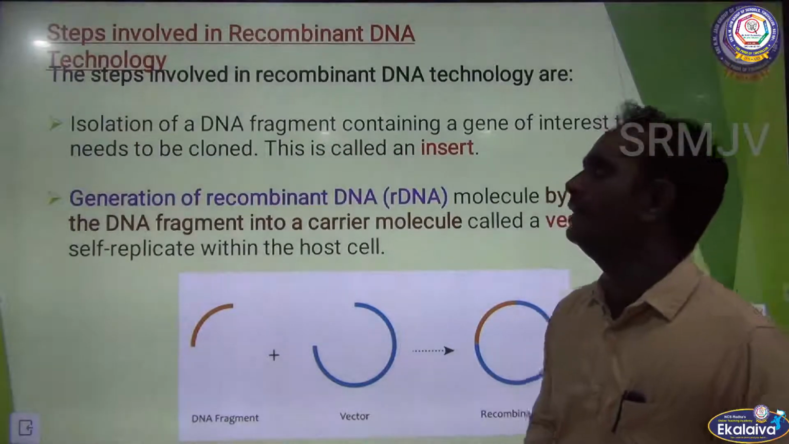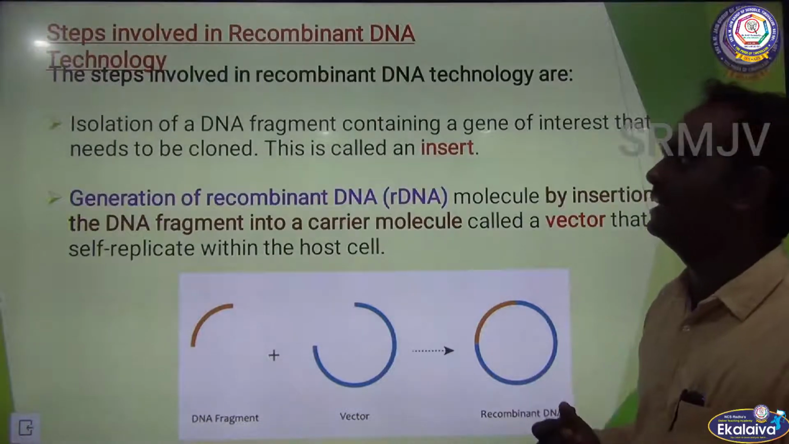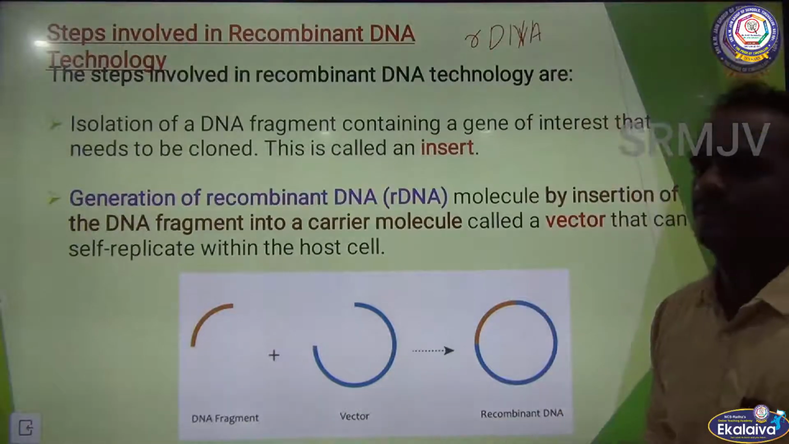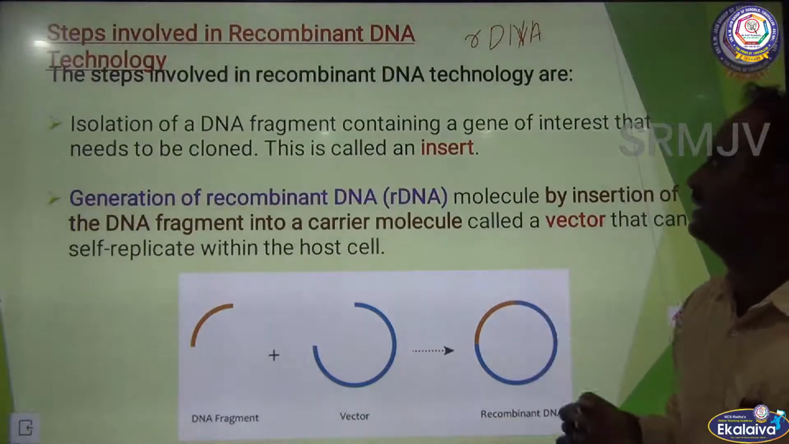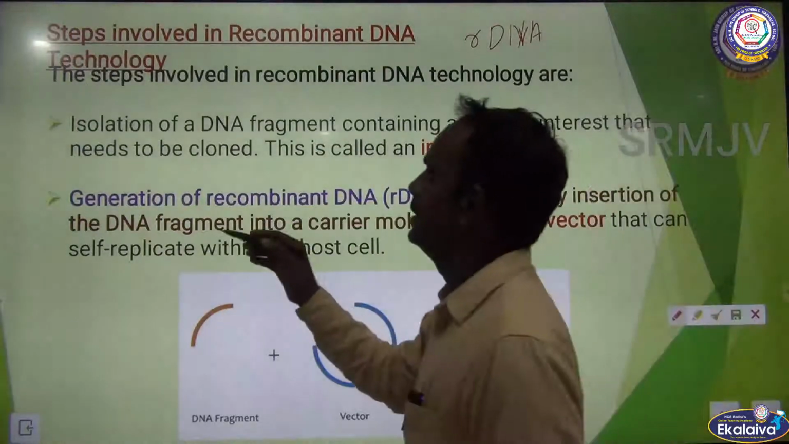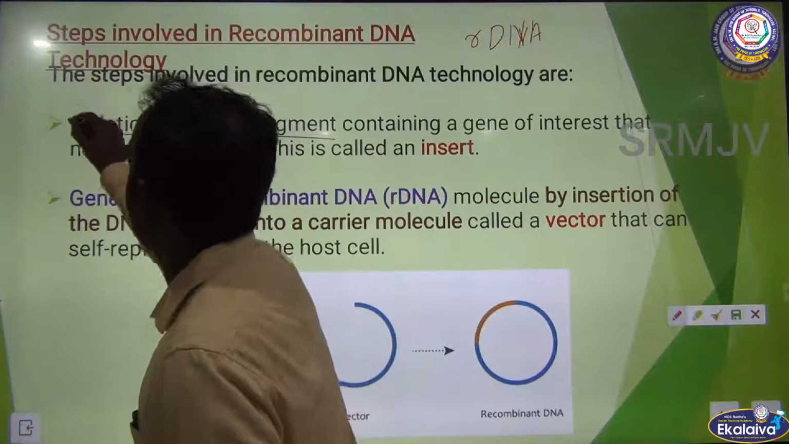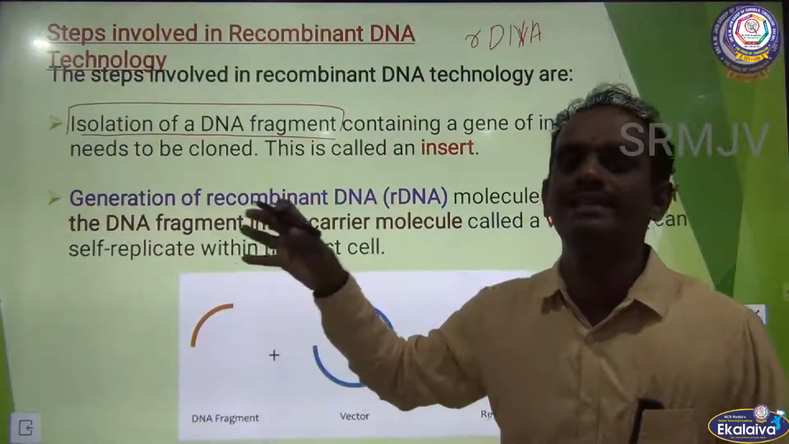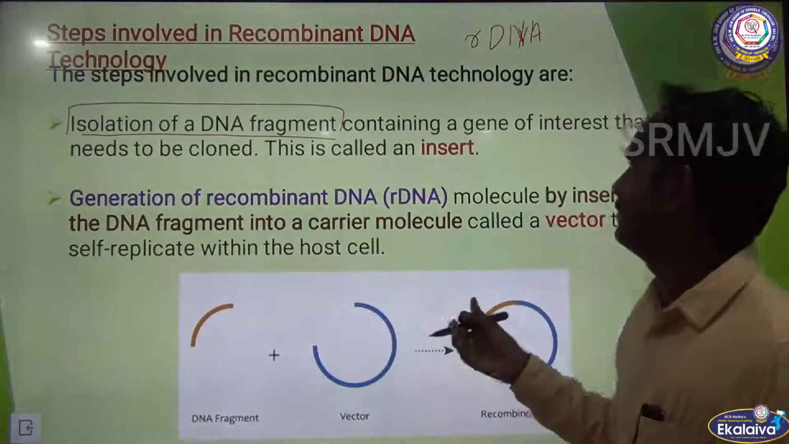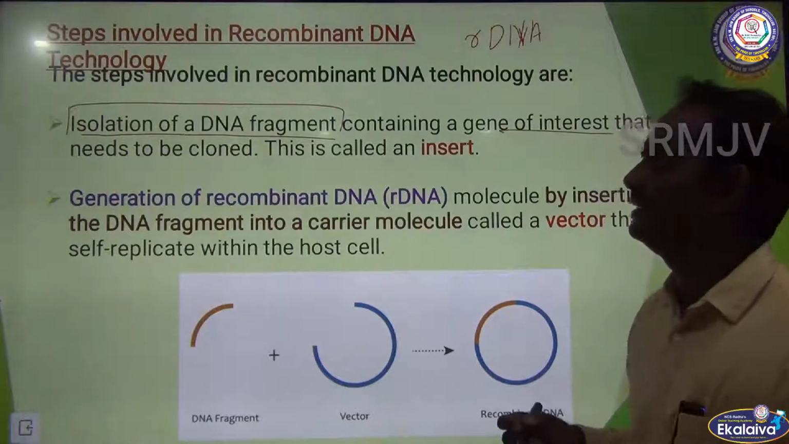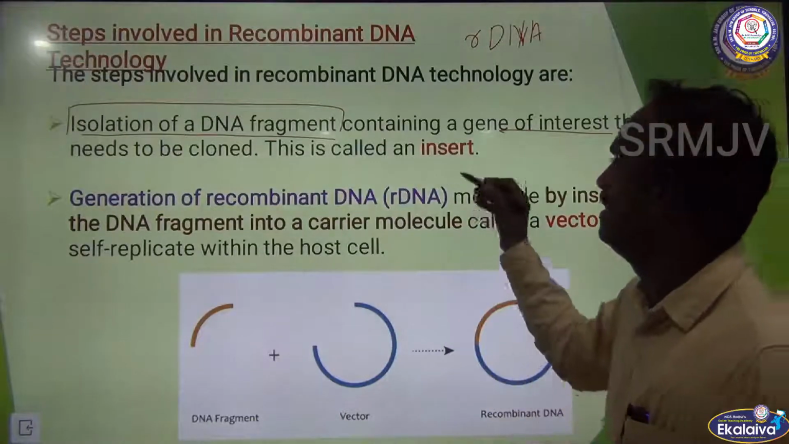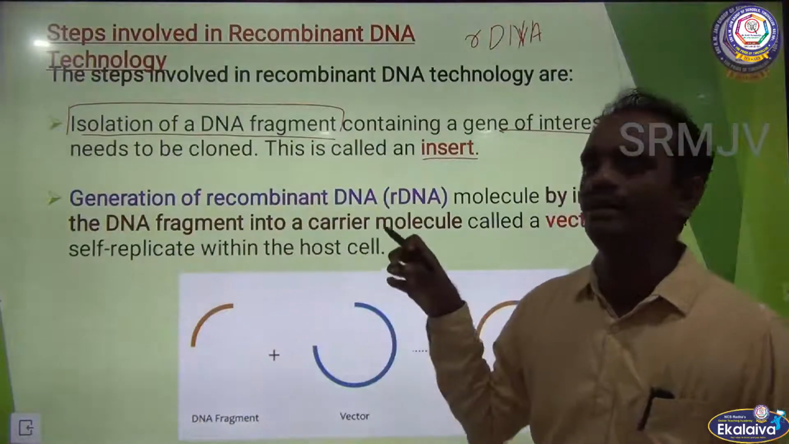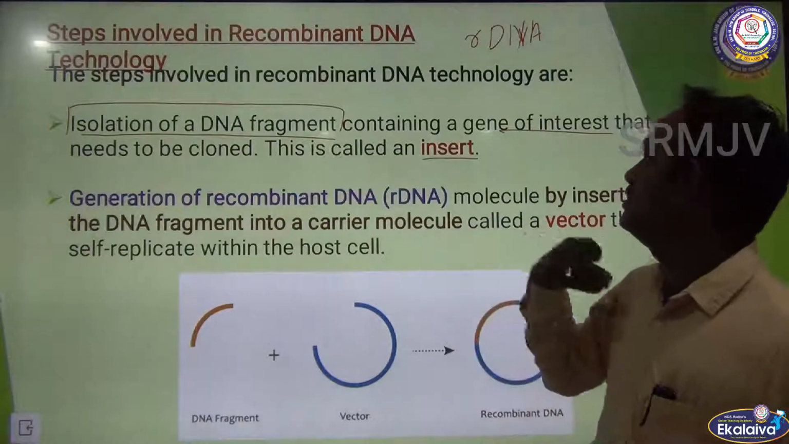Then the steps involved in recombinant DNA technology, in short called rDNA technology. What are the main steps? The steps involved in rDNA technology are, first one, very important one, isolation of DNA fragments. What is the meaning of isolation? Just take that as separating the DNA fragment. So, isolation of the DNA fragment containing the gene of interest that needs to be cloned. This is called insert. So, initially we have to isolate the DNA fragment containing a gene of interest.